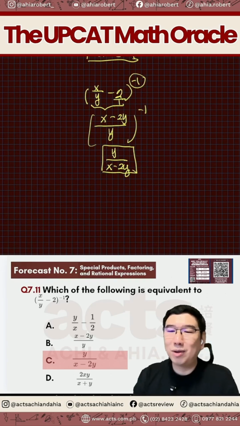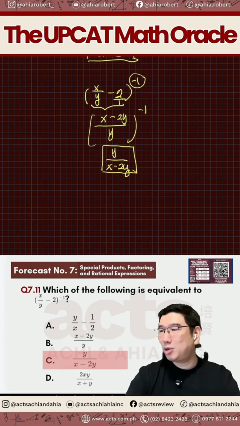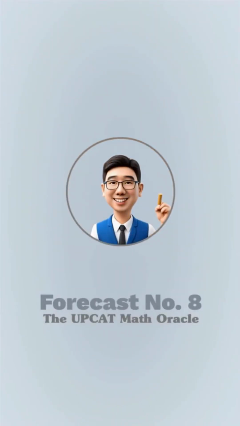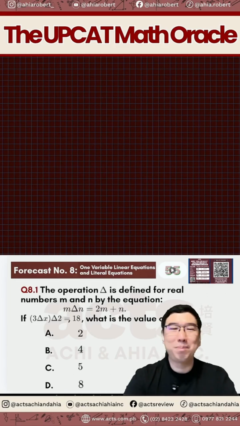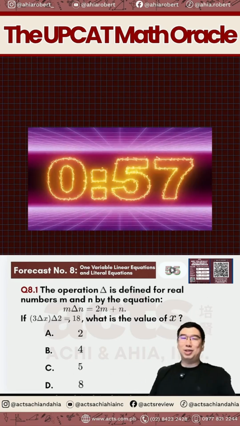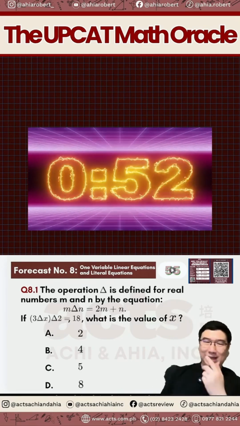Nakuha natin so far? So far, majority naman nakakuha. Okay? Okay, very good. Sige. So, we're done with the forecast question number 7. We'll be now moving on. Ready na ba tayo sa question number 8? Forecast number 8. Question number 8. Ayan, tingnan natin kung masasagutan nyo in 1 minute. Linear equation, one variable linear equation, and literal equations. Kakaiba ng konti yung mga question nyo. Tingnan natin.